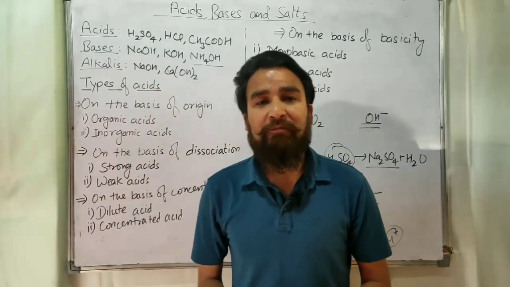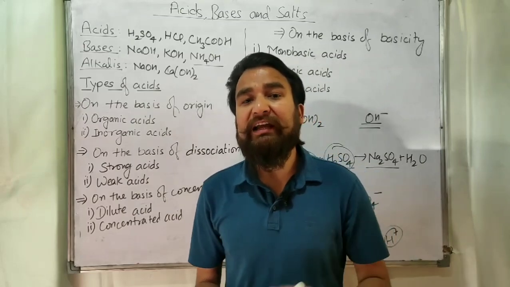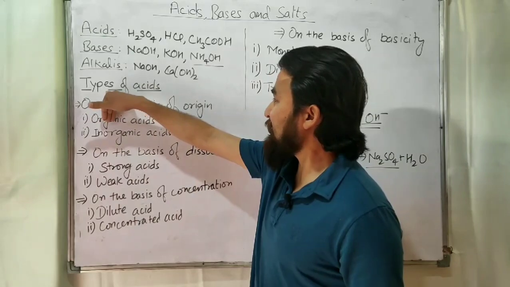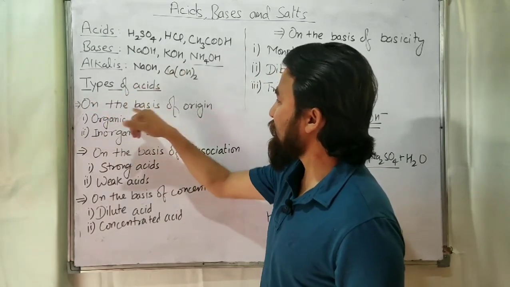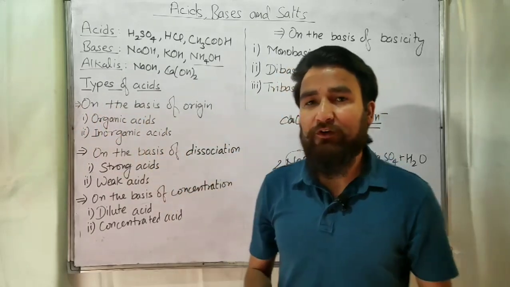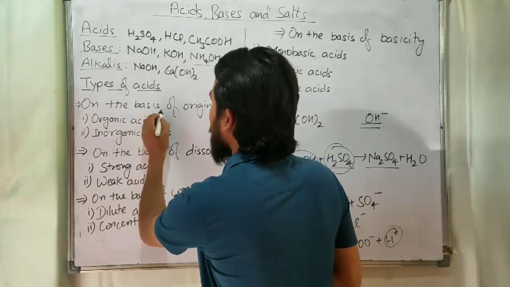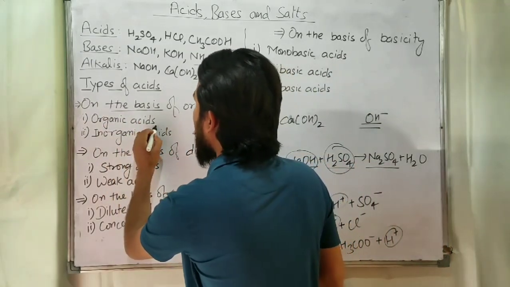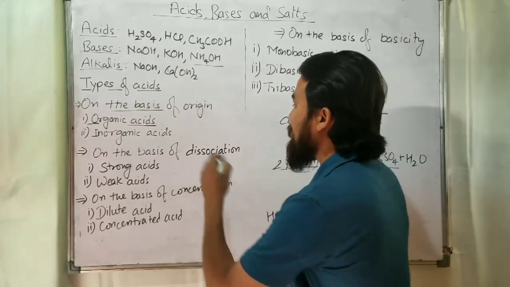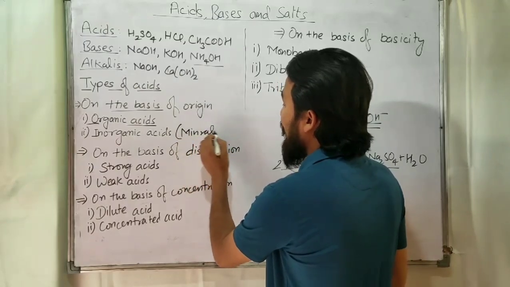So now we will discuss types of acids and bases on different criteria, on different classification. So we have classified acids and bases in different ways. First, on the basis of origin, from where these acids or bases come. On the basis of origin, there are two types of acids. One is called organic acids and another is called inorganic acids, or these are also called mineral acids.